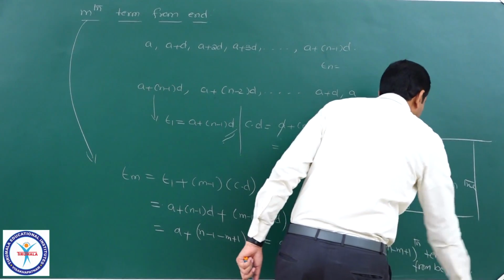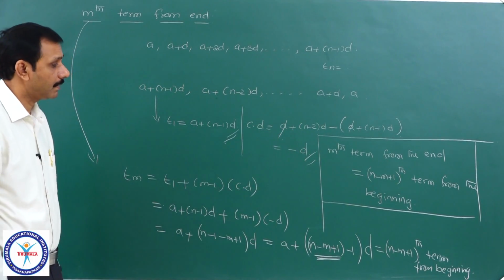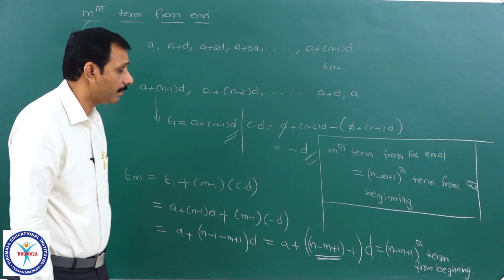So please make a note of this. The mth term from the end is equal to the (n minus m plus 1)th term from the beginning.